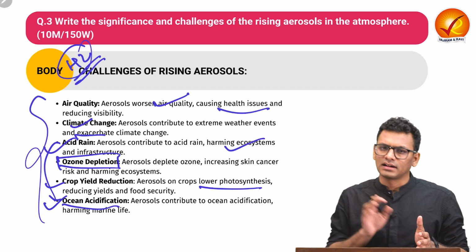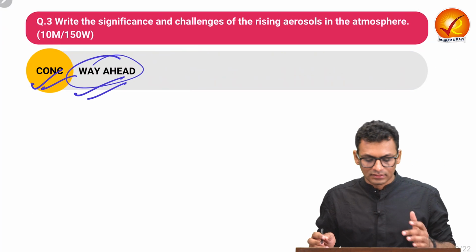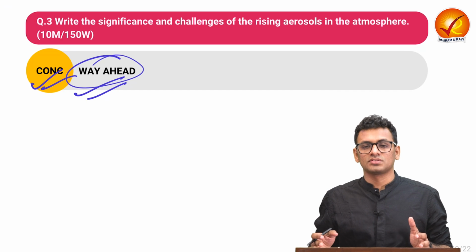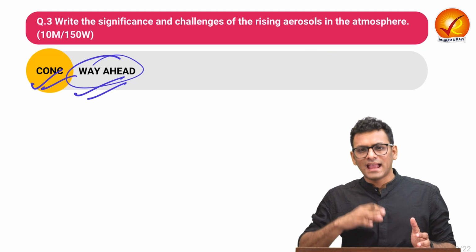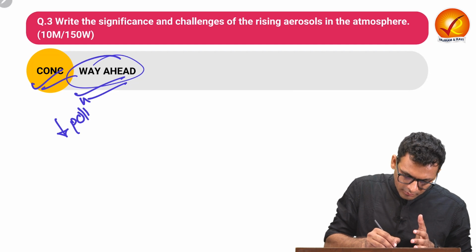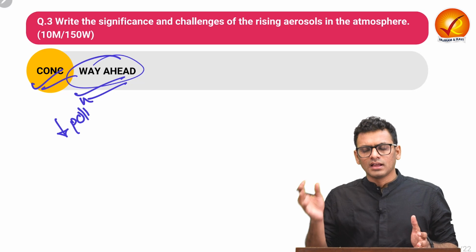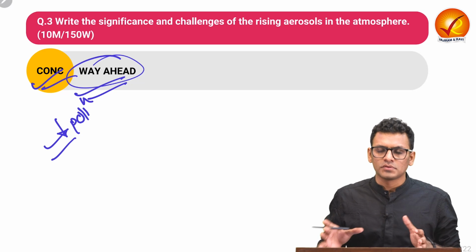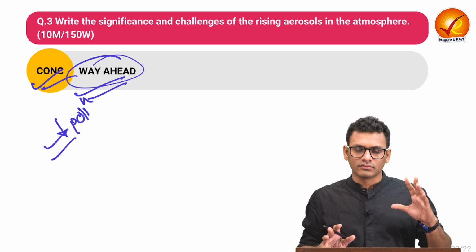Let us move on to the conclusion of question number 3. In the conclusion, you can talk about the way ahead points, that we have seen there are certain challenges with respect to the rising aerosol. There must be certain measures taken by the government as well as by people to ensure there is a reduction in pollution as well as mitigation of certain greenhouse gases, and thereby we can ensure that the aerosol in the atmosphere is in ambient quantity. So this is something you can conclude in question number 3.